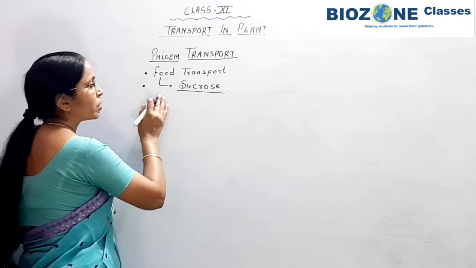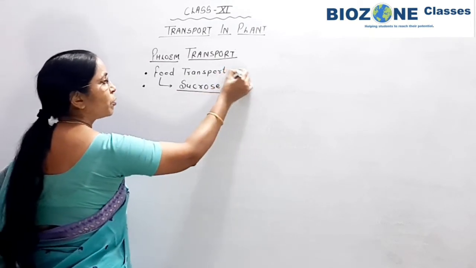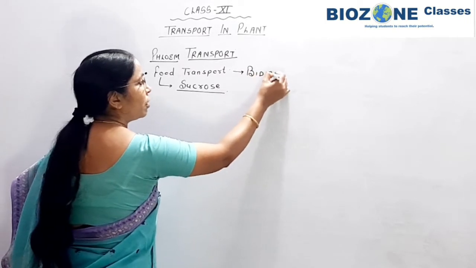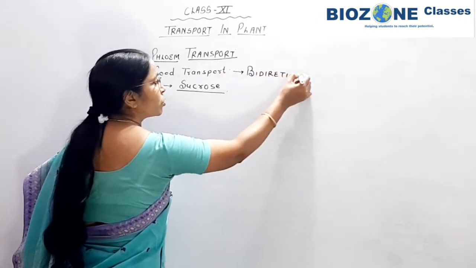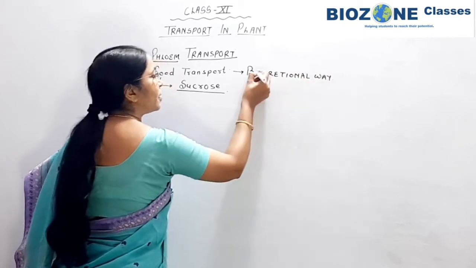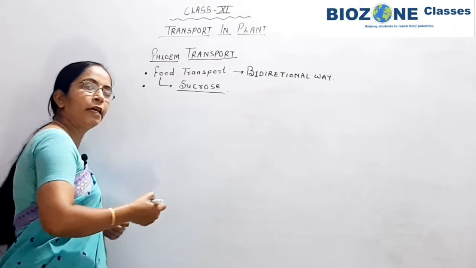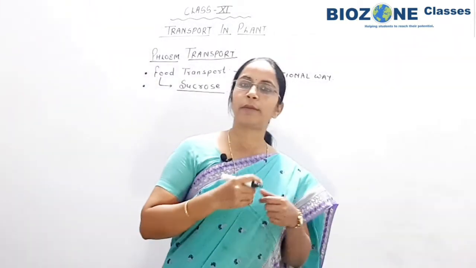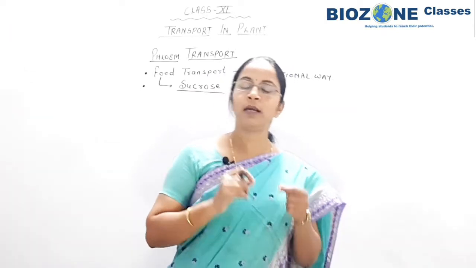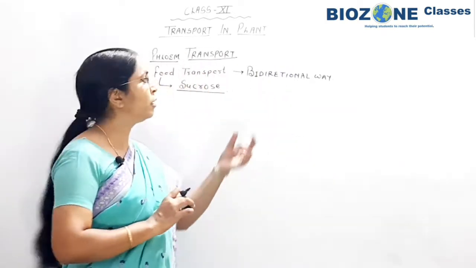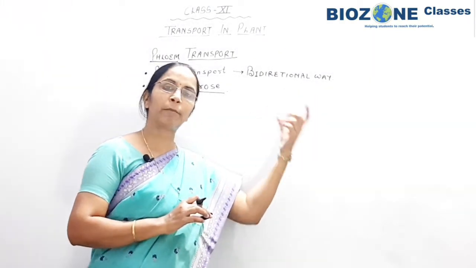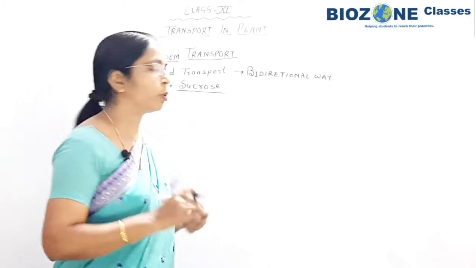Then, if you come towards the direction, food transport always takes place in a bidirectional way. Don't be confused with multi-directional, because in earlier classes some books said that food transport takes place in a multi-directional way, but now onward you only remember the food is transported via phloem in a bidirectional way, that is, upward as well as downward direction.